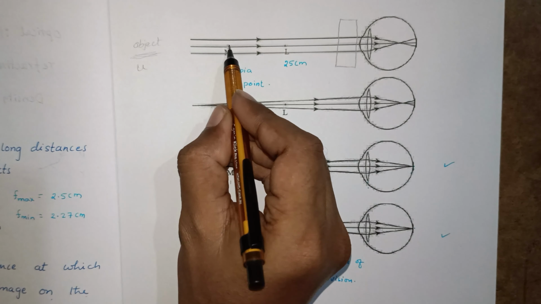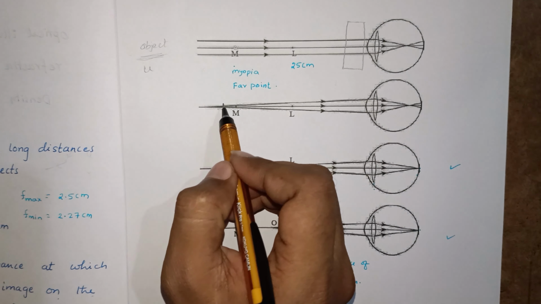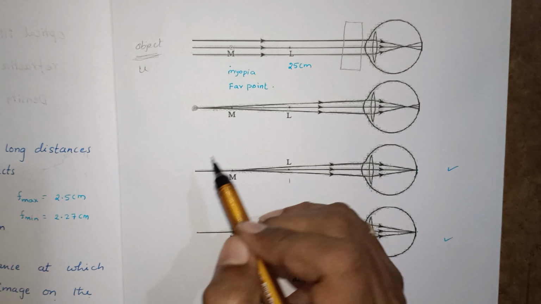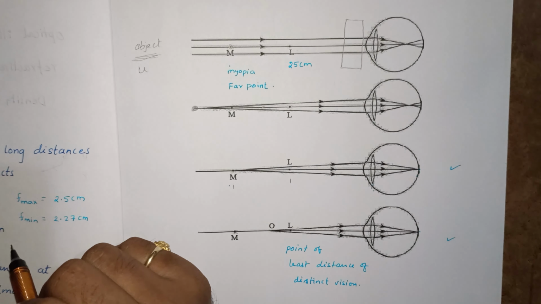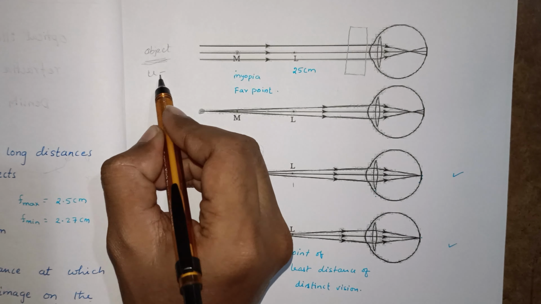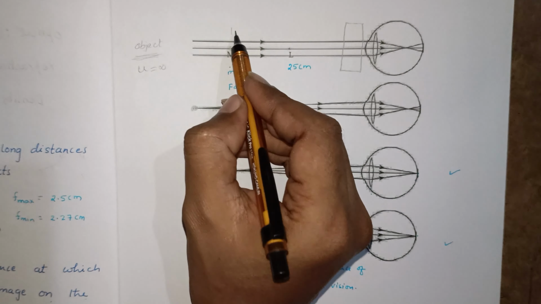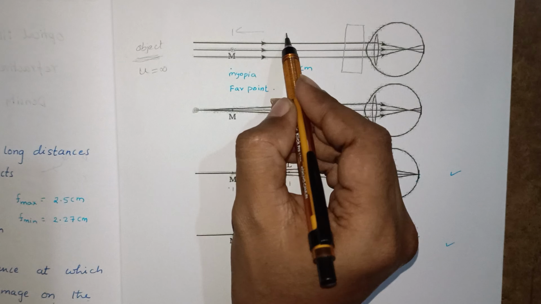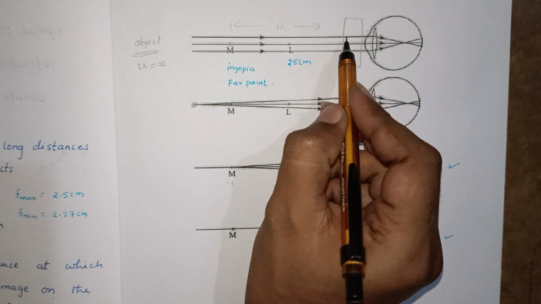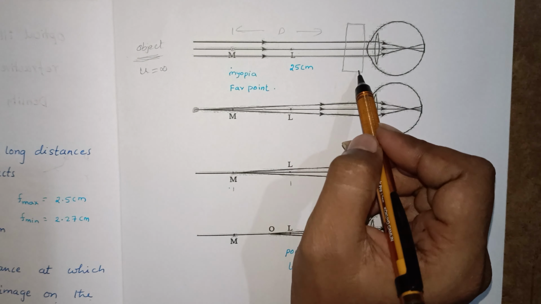The image should be formed here. If you place it beyond M, it should be formed here, based on the situation. Whenever the object is placed at infinity, the image should be formed at M. Let us take this distance as D, from the eye lens, from the specs we are using. What lens it is, I will tell you.